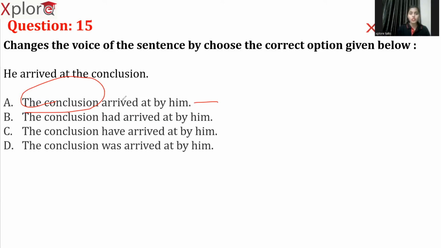In order not to change the context of the sentence, we'll be adding a helping verb. That helping verb is "was". So, "the conclusion was arrived at by him." You might be confused by looking at "at" and "by" side by side. "Arrived at" is a phrasal verb. "By him" is different. Got it? Separated. It's not like we are using "at" and "by" side by side. "Arrived at" is a phrasal verb, like "come to a conclusion", something like that.